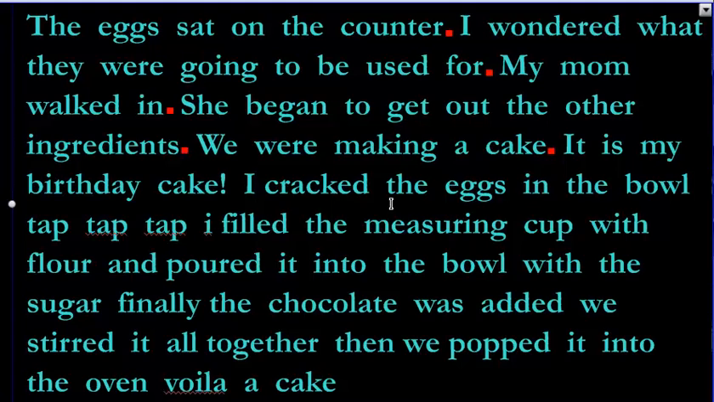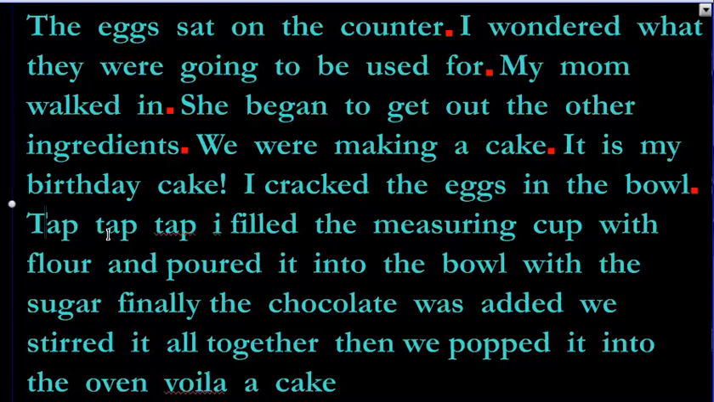I cracked the eggs in the bowl. Tap, tap, tap. I'm going to put a period here. I cracked the eggs in the bowl. Like that. I'm going to put a period there. It's a complete thought. What did I do? I cracked the eggs in the bowl. Done. Tap, tap, tap. Let's capitalize this.